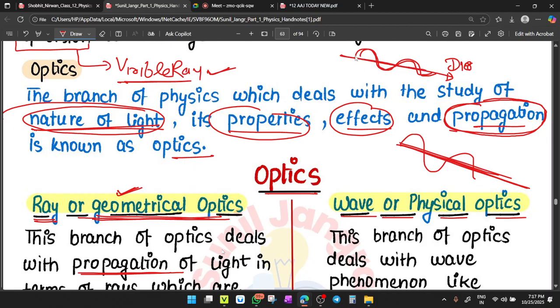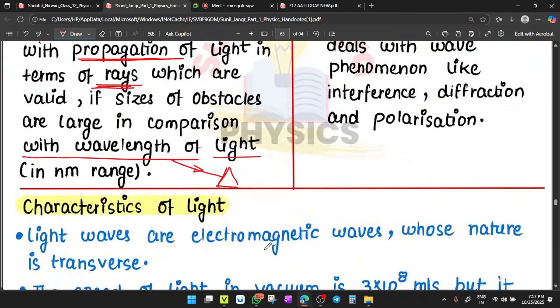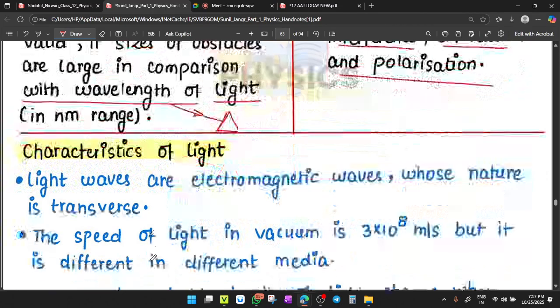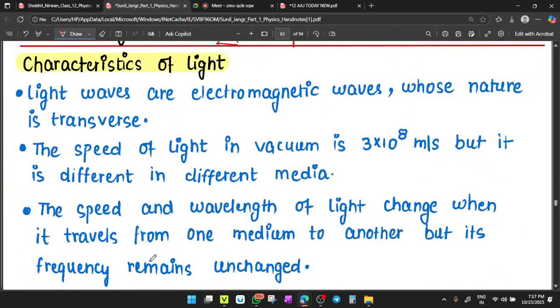So when you study the wave, that comes under wave optics. The branch of physics that deals with wave phenomena like interference, diffraction, and polarization. These are all wave phenomena of light, called wave optics. Now, tell me the characteristics of light. What do you know about light?